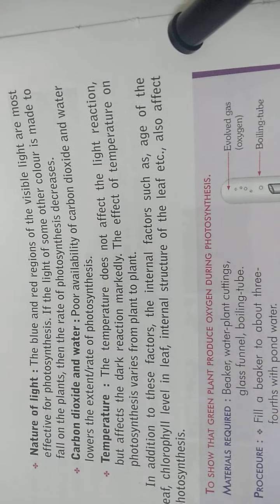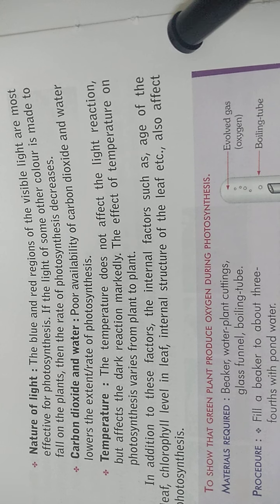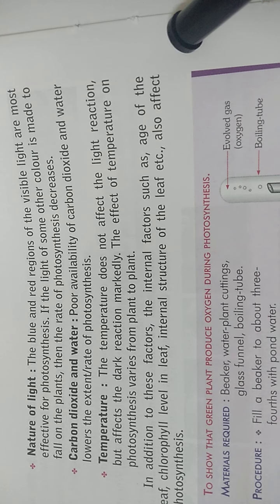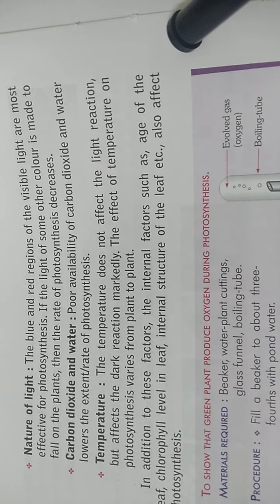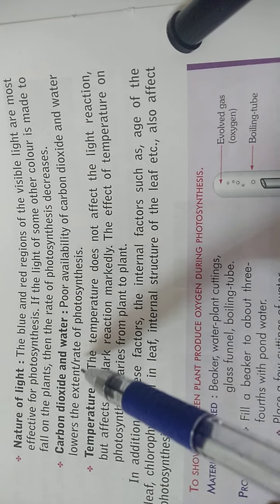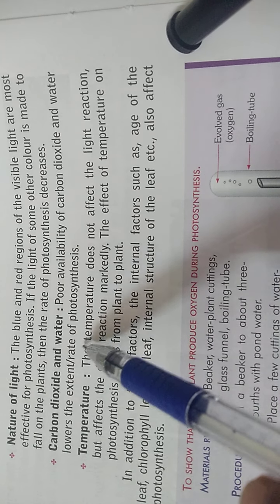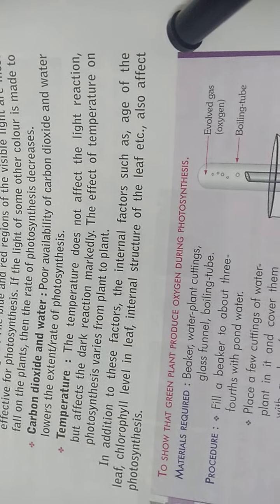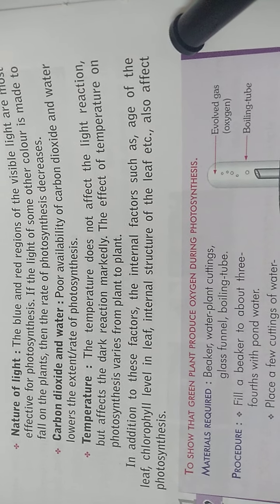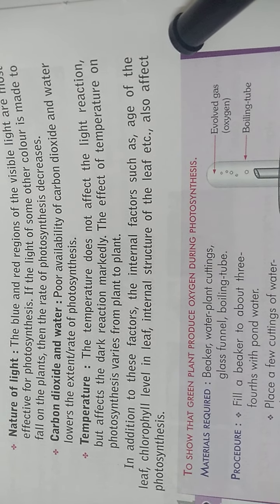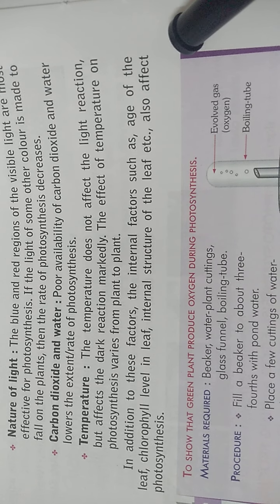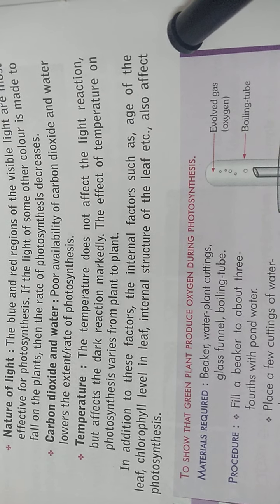Otherwise it will remain moderate, but in the presence of some particular colors the rate decreases. Next factor is the amount of carbon dioxide and water. If these are available in a good amount, the rate will be higher, but if their availability is poor, the rate will be lower.